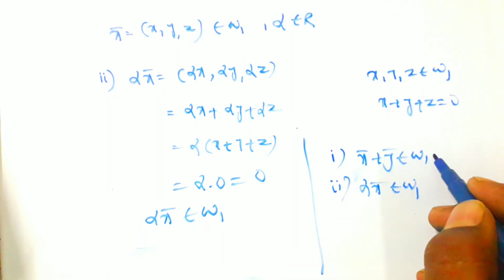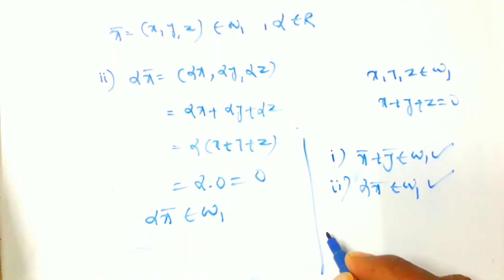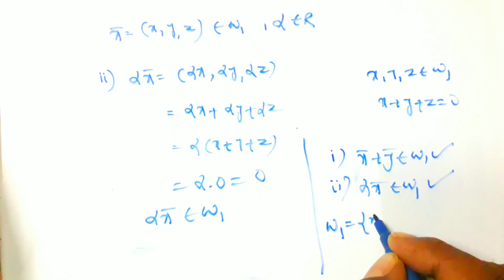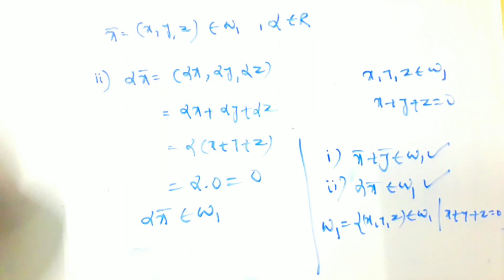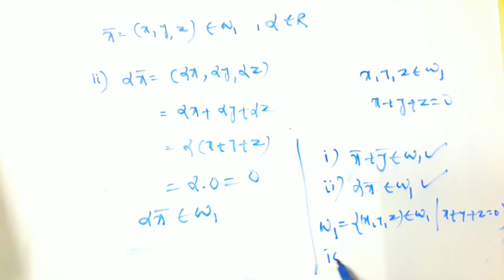That means it satisfies vector addition and scalar multiplication. Therefore the given set W1 = {(x, y, z) such that x plus y plus z equals 0} is a subspace of V over F. This is example number 4.